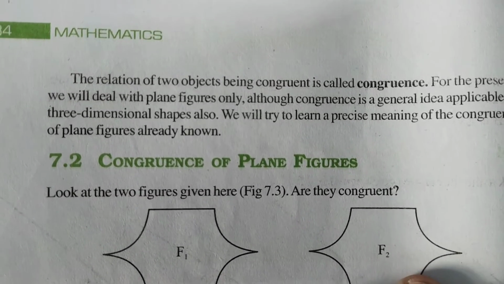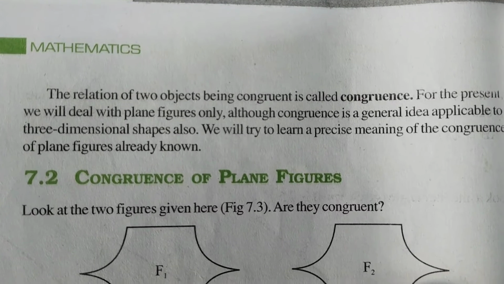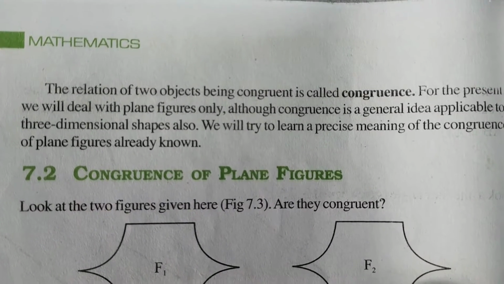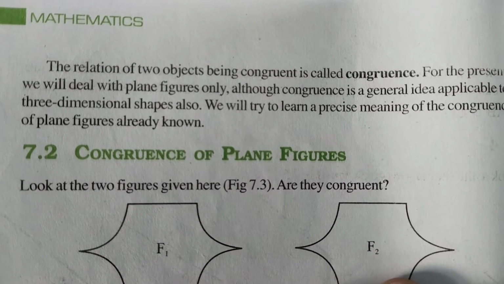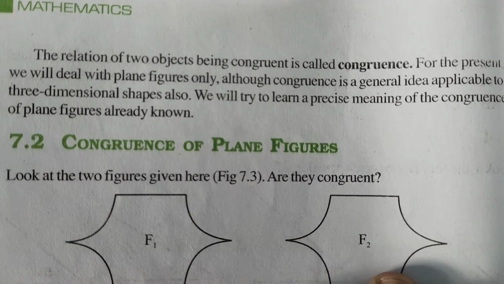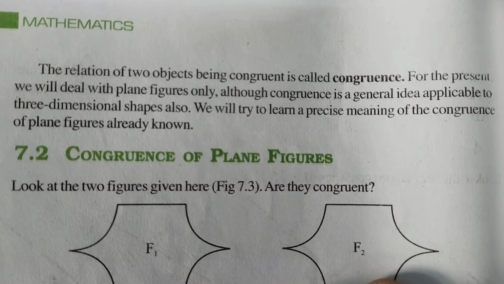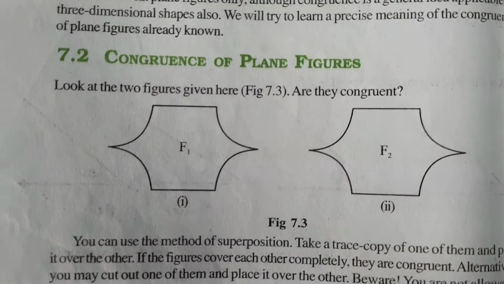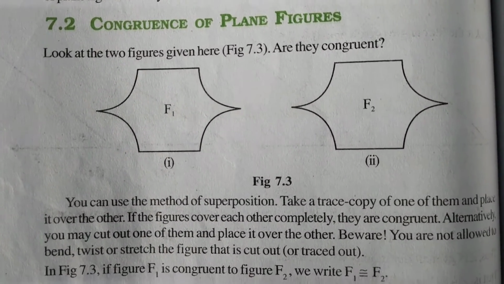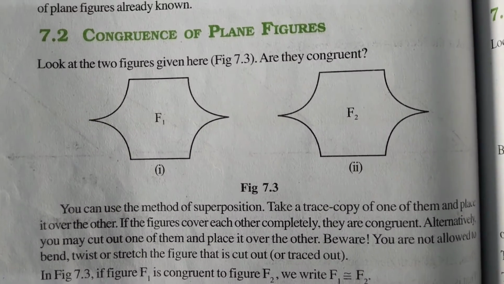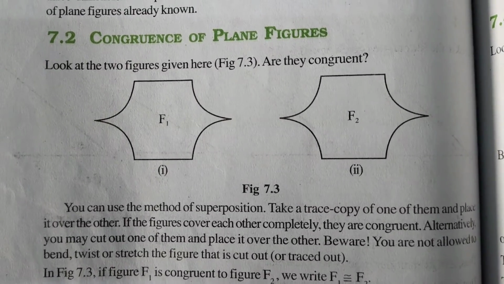This relation of objects being congruent is called congruence. For the present, we will deal with plane figures only, although congruence is a general idea applicable to two-dimensional and three-dimensional figures also. So we will try to give a precise meaning of the congruence rule. See here the congruence of plane figures. Both figures have the same shape and size.